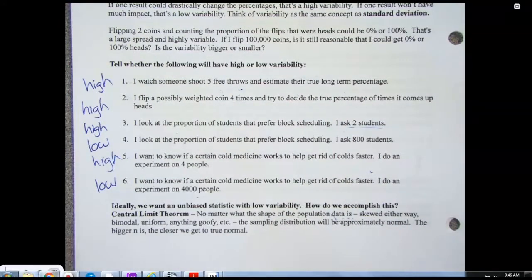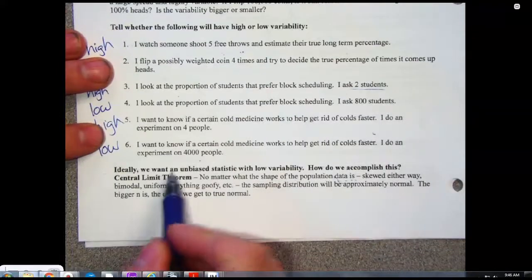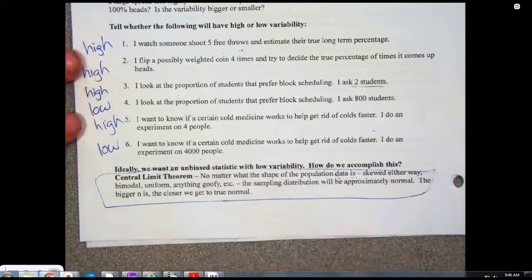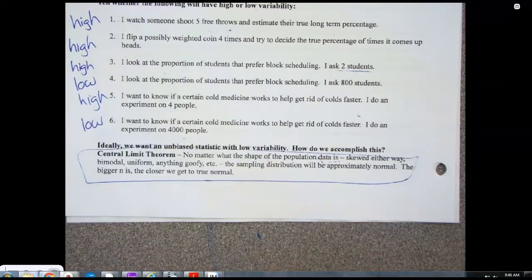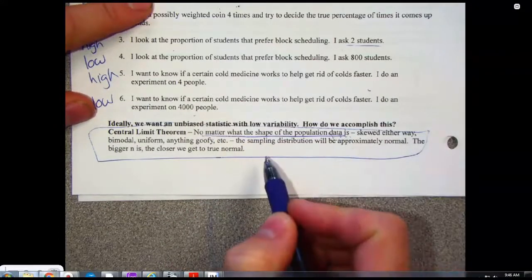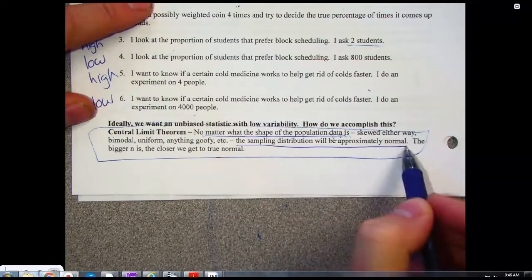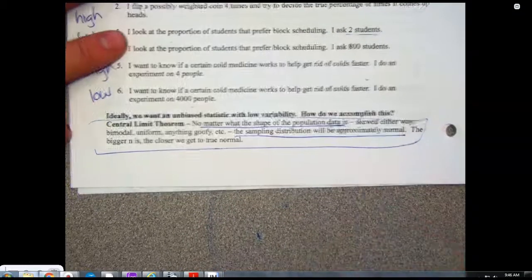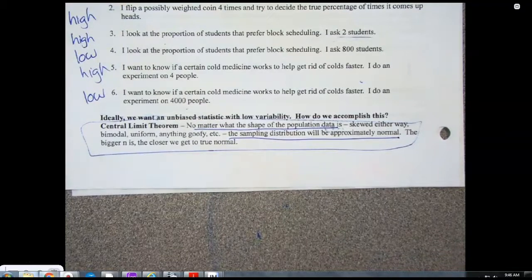Those good? And then what we've been talking about: do you remember yesterday how I changed the shape of the population? I made it skewed, I made it like a box, I made it kind of that random one. If I take enough data, what was the shape of the sample every single time? It was approximately normal. That's what the central limit theorem says. No matter what the shape of the population data is, the sampling data will be approximately normal. We do need a big enough N for that to happen, but we'll get into that down the road.